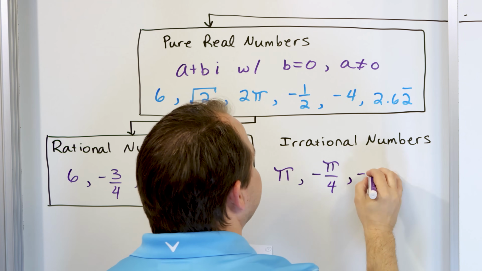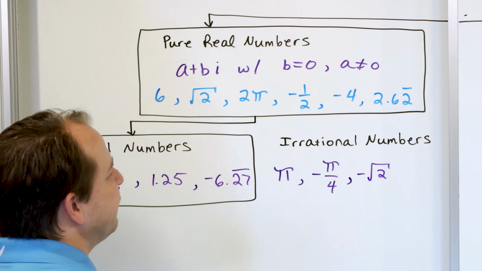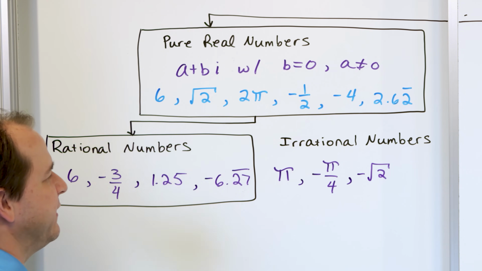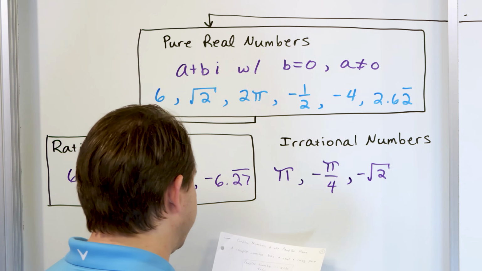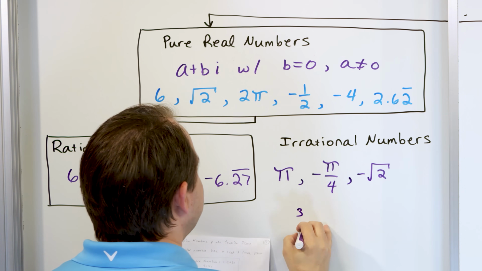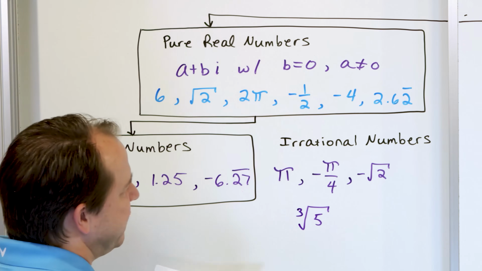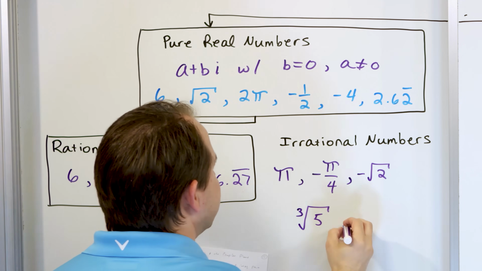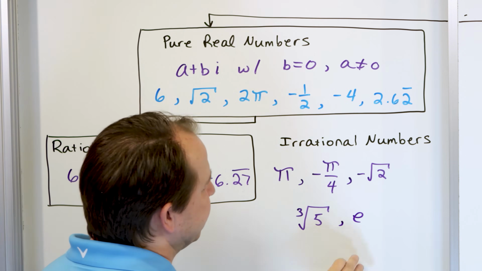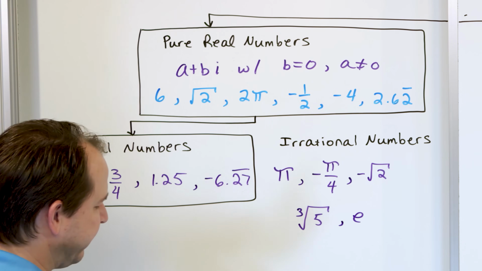The number -√2. If you actually take the square root of 2 and calculate what it is, there's no repeating pattern to the decimal. The decimal just goes on and on and on forever. Some more examples. The cube root of 5, that's irrational. And the number e, which we're going to talk about later when we talk about logarithms and exponential equations, is a special number.